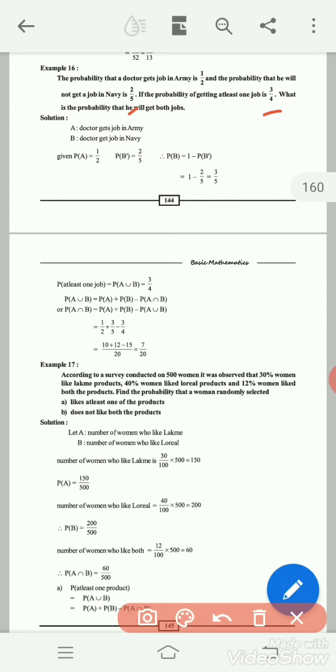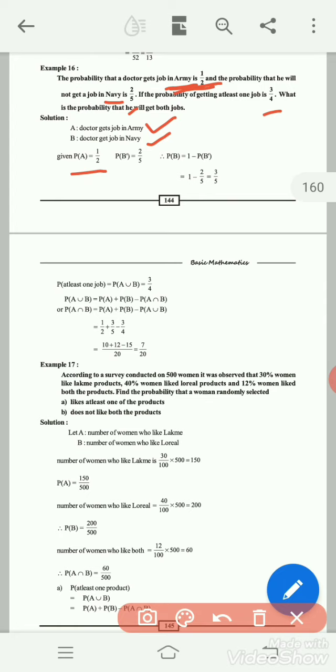First, here there are two events: getting a job in army and getting a job in navy. Let us define them as two events. A means the doctor gets a job in army, B means the doctor gets a job in navy. Write down the given values. Probability of getting a job in army is 1/2, that is A. P of A equal to 1/2.